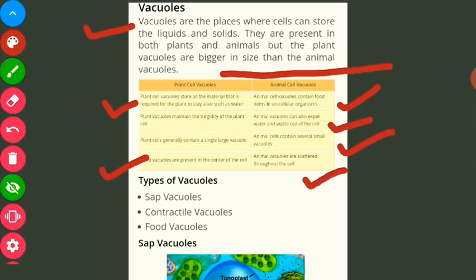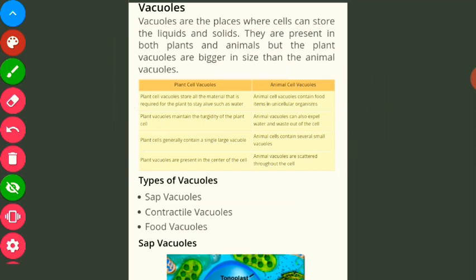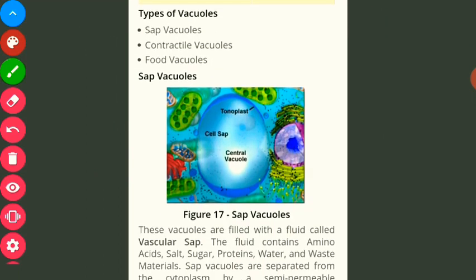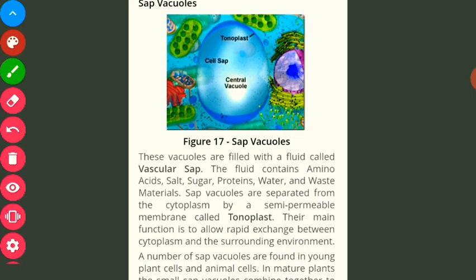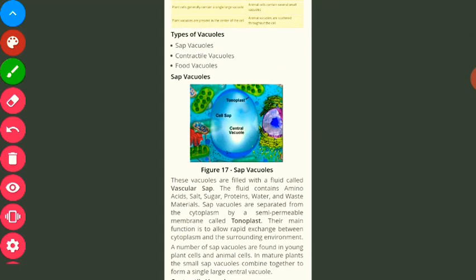So types of vacuoles, we have these three types of vacuoles: sap vacuoles, contractile vacuoles, and food vacuoles, right? So the first one is the sap vacuole. Okay, so what is a sap vacuole? Sap vacuoles remain filled with the fluid which is called vacuolar sap.